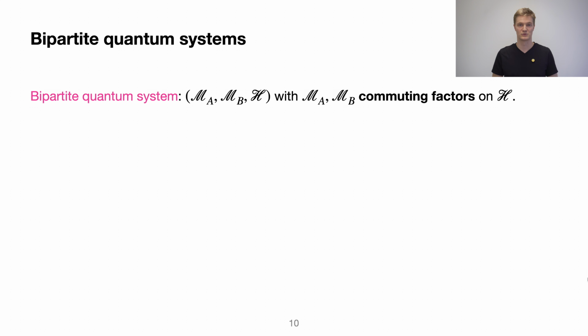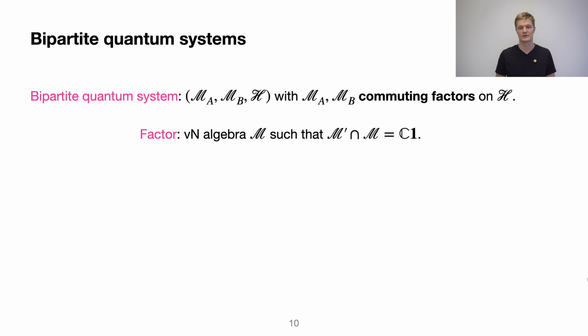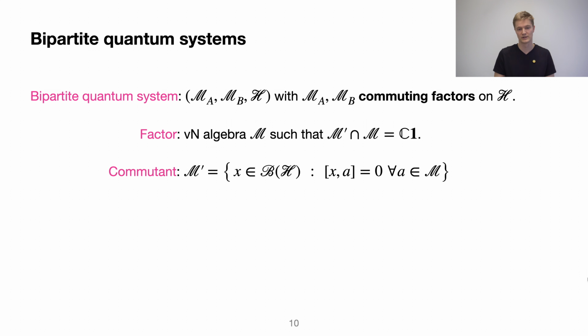Now, what is a factor? A factor is a von Neumann algebra that has no classical degrees of freedom, so it has no center, or the center is trivial. The center is the intersection of M and its commutant. The commutant is the von Neumann algebra containing all operators that commute with a given von Neumann algebra. So again, bipartite system, two factors, and they commute.